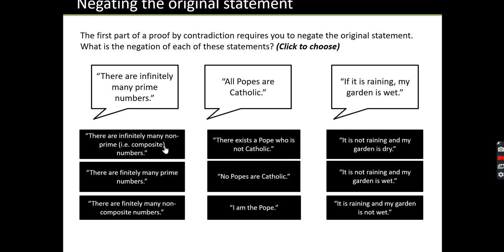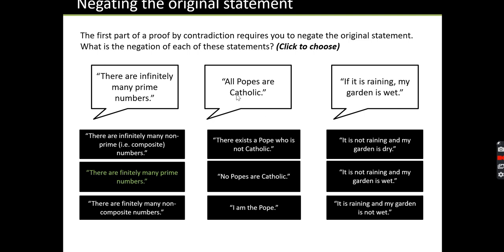There are infinitely many non-prime numbers. There are finitely many prime numbers. There are finitely many non-composite numbers. This is just to confuse you. What's the opposite? Sorry, not the opposite. What's the not case? Well, there are not infinitely many prime numbers. In other words, there's a limited number. So the statement we're looking for is that there are a finite number.